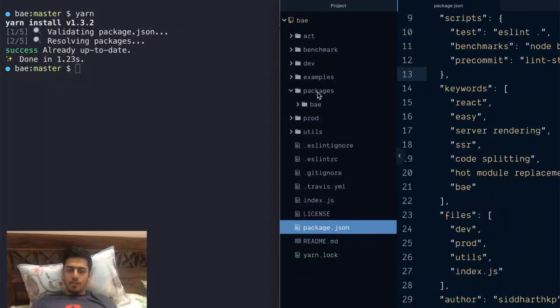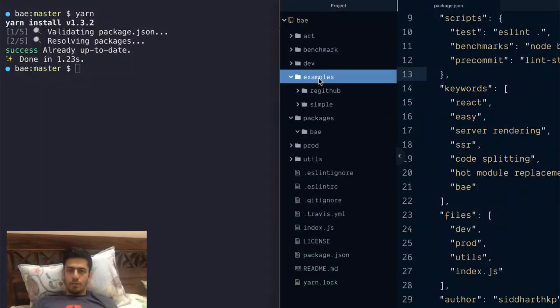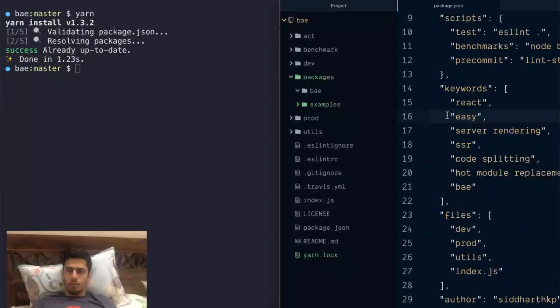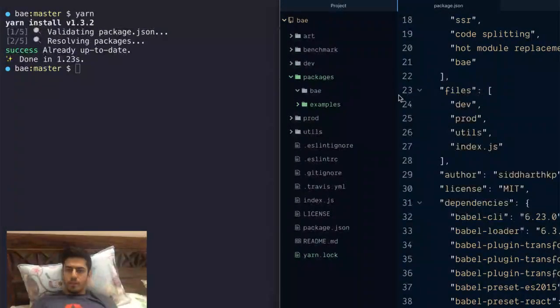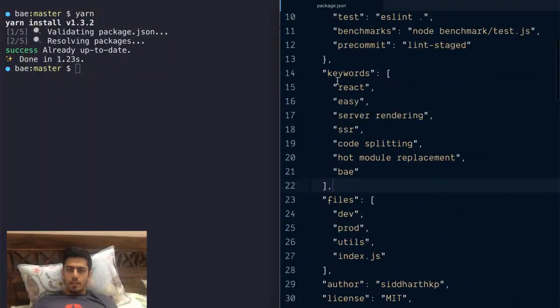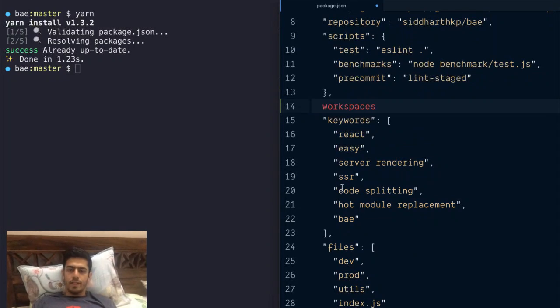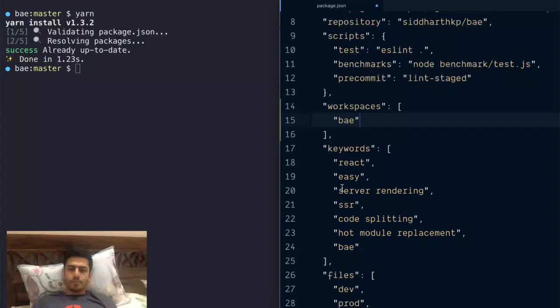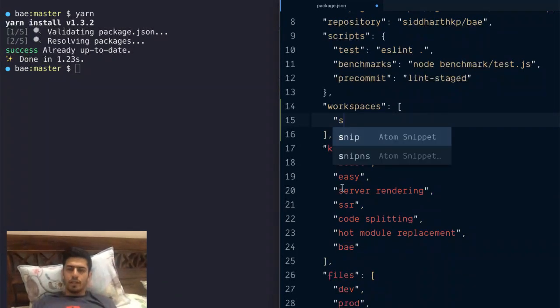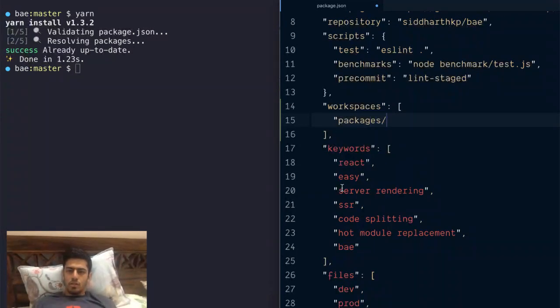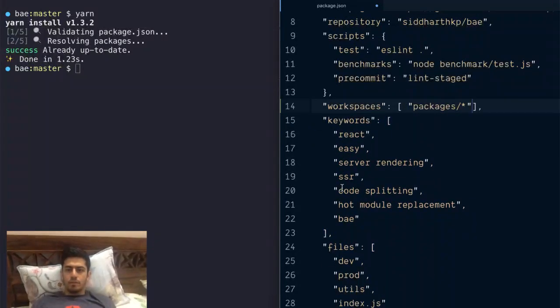Yeah, so I want to do packages, and inside packages I want to put these examples, and I want to put pay. Cool. So now in my package.json, I can say the workspaces where I expect this pay as a global dependency. I'll kind of go over what that means. I can say packages star, which would basically make it available in every folder. Yeah, I think this works.